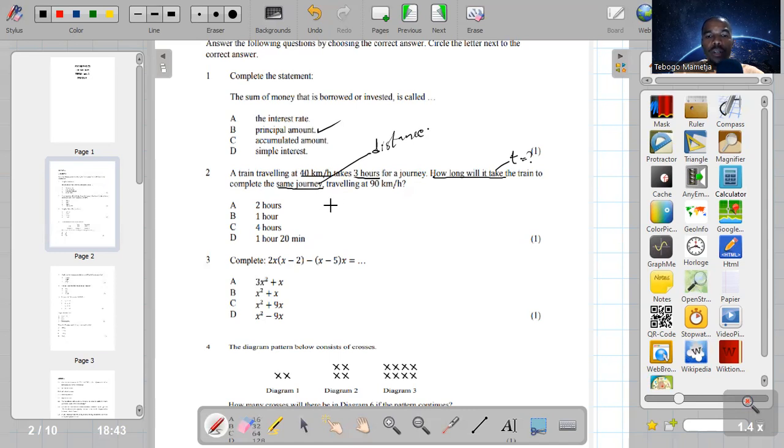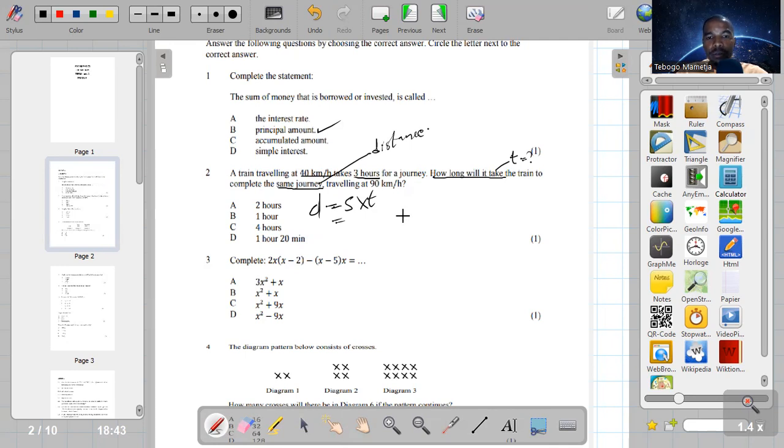We know from the formula that speed is equal to distance over time, and the distance is equal to speed multiplied by time. Guys, I also suggest that you must know these formulae.